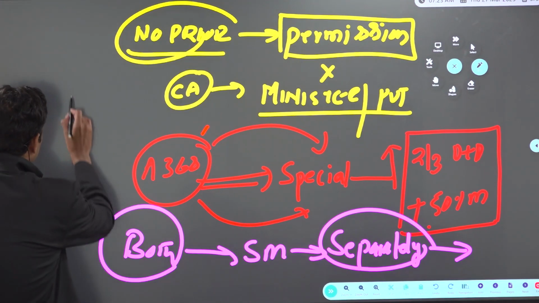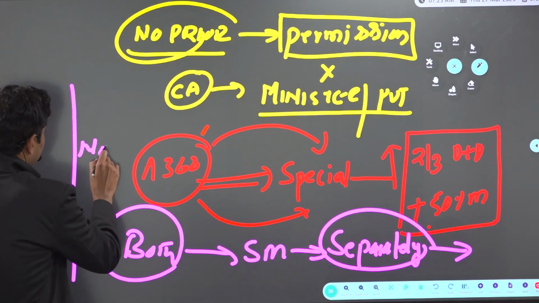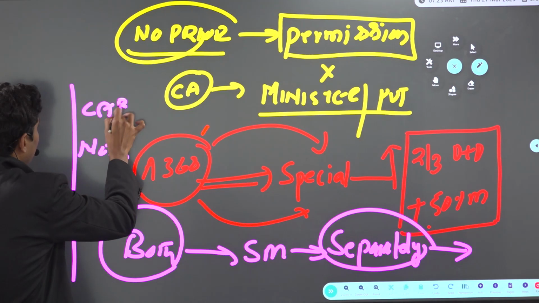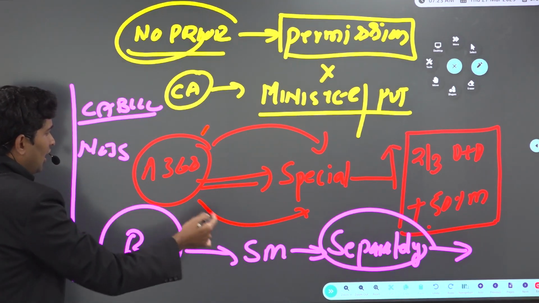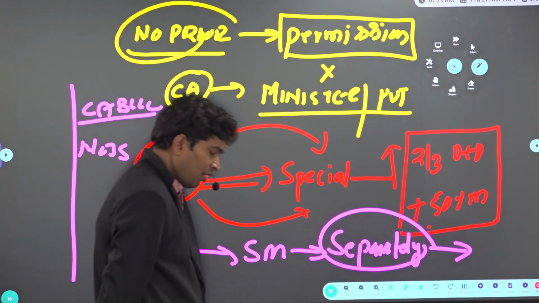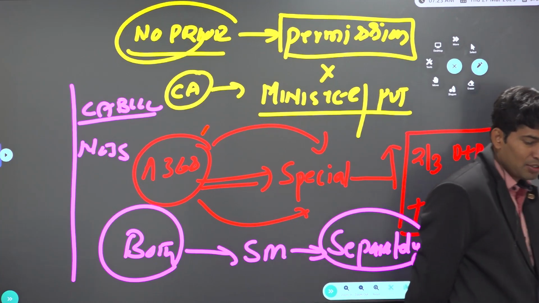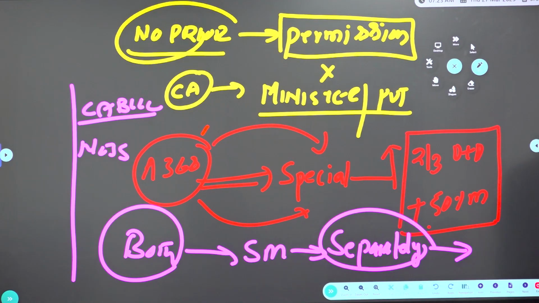But no joint sitting is available for constitutional amendment bill. What does it mean? A bill is passed in one house, a bill is not passed in the other house. What happens to the bill? It will lapse. Bill is passed in one house, bill is not passed in the other house with the required majority. What happens to the bill? Bill will lapse. There is no concept of joint sitting in case of constitutional amendment bill.